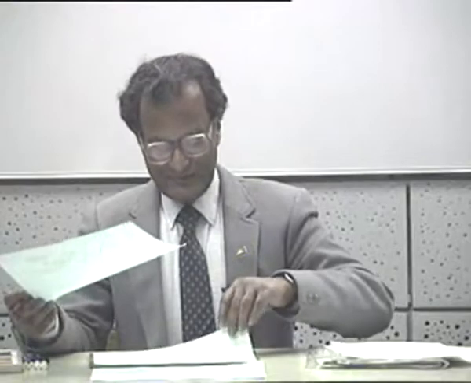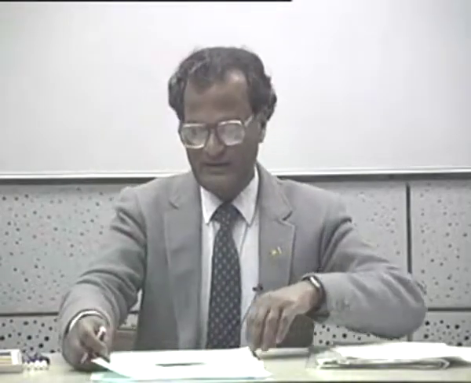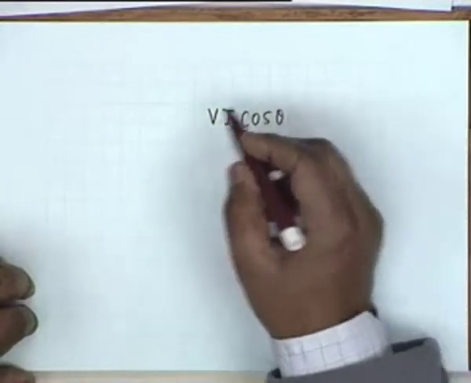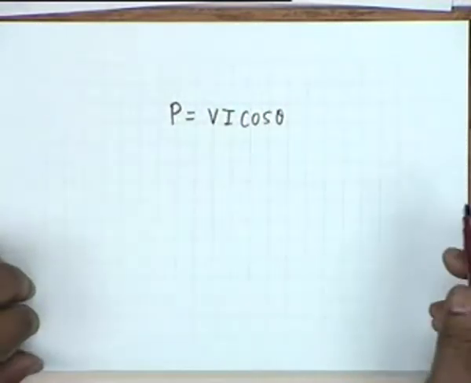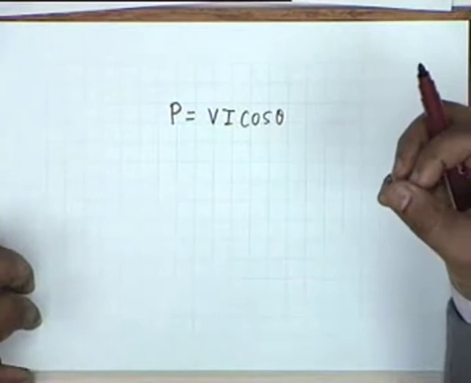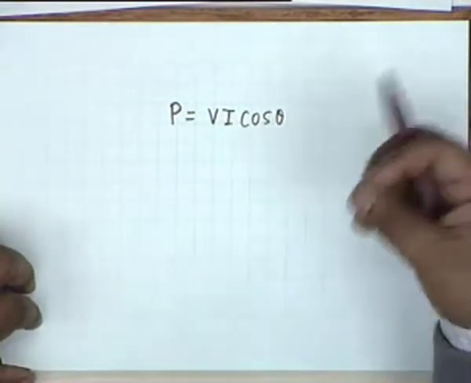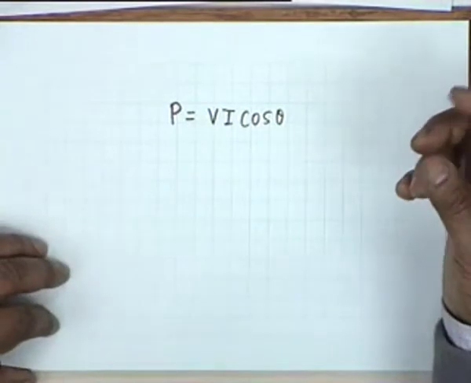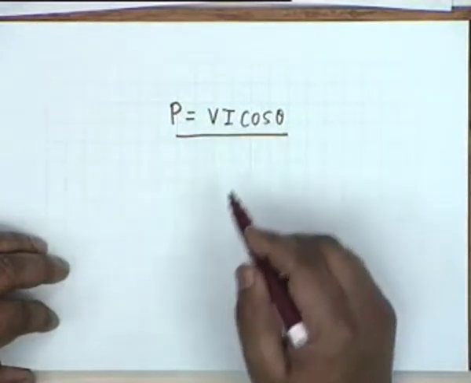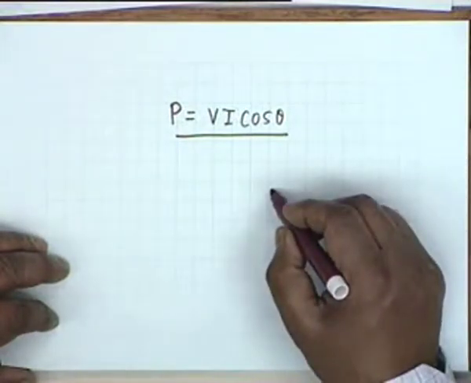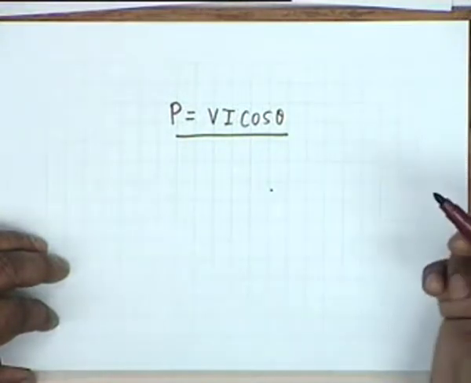If you interpret this in terms of the quantity VI cosine theta, which is the power absorbed by a circuit, for a purely inductive circuit or purely capacitive circuit, the power absorbed is 0. But you see, the general expression for power absorbed is obtained by drawing the phasor diagram of voltage and current.